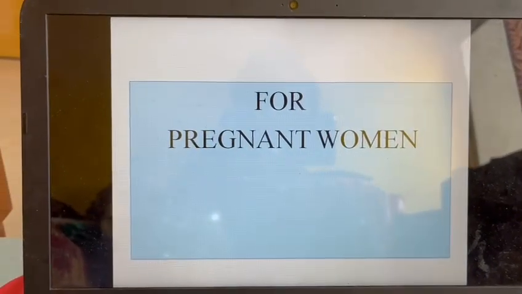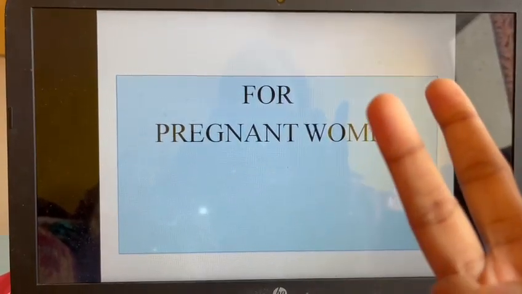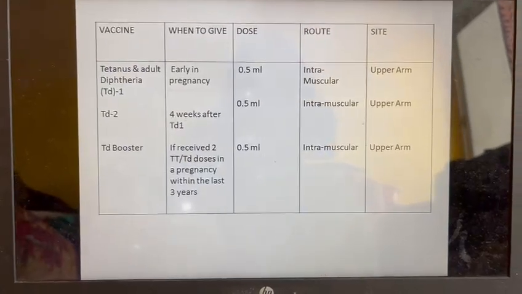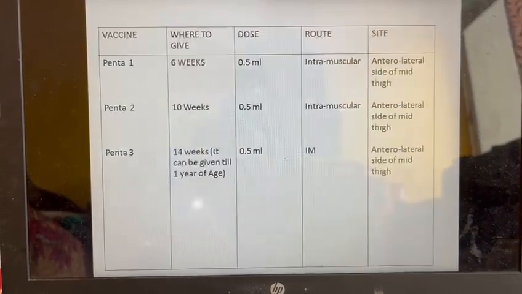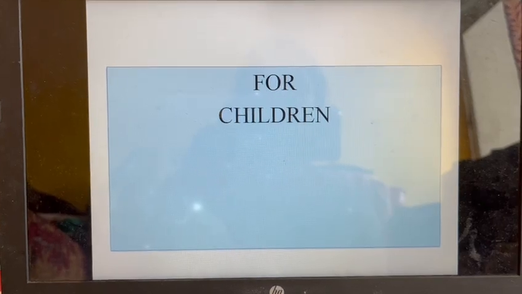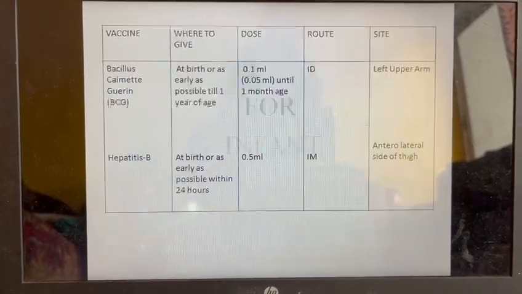Then in the immunization schedule there are three main parts. First one is for pregnant women, second one is for infant, and third one is for children. So these are the three main components under the immunization schedule. So let's start from the beginning.